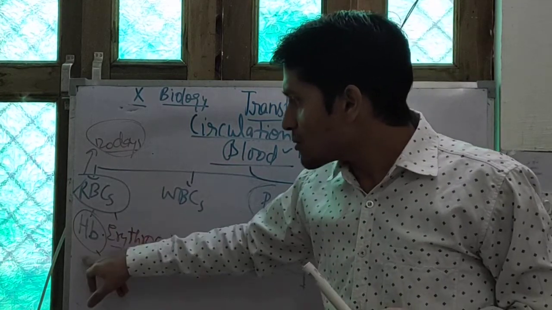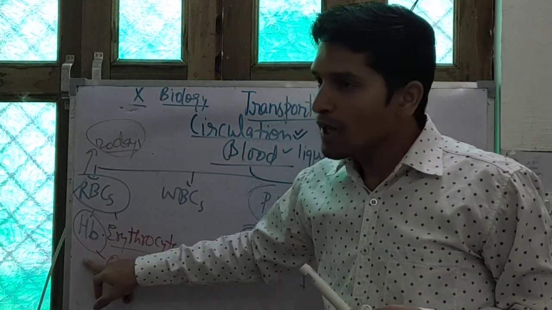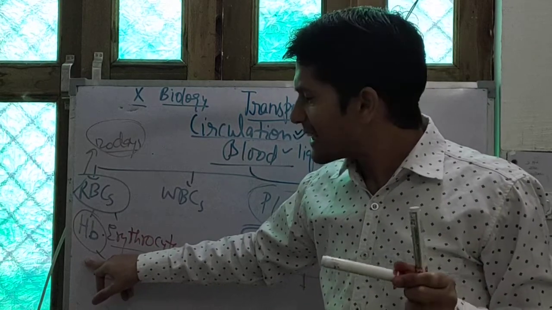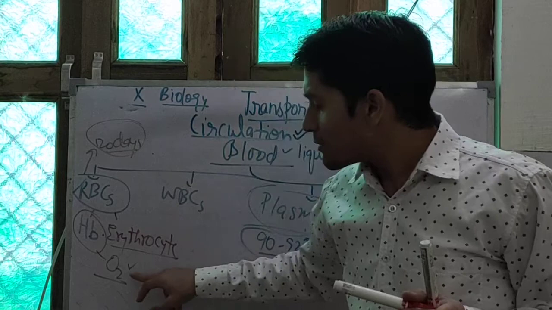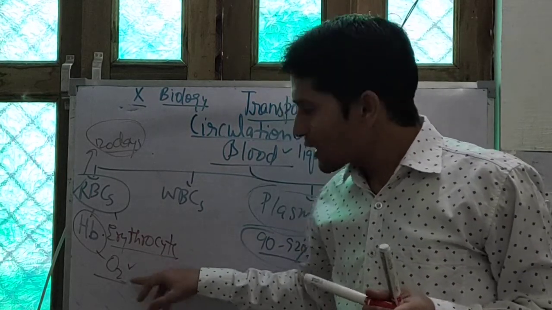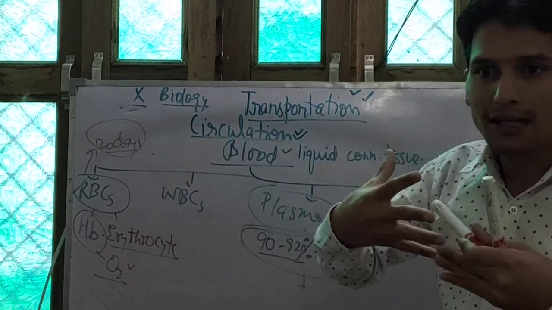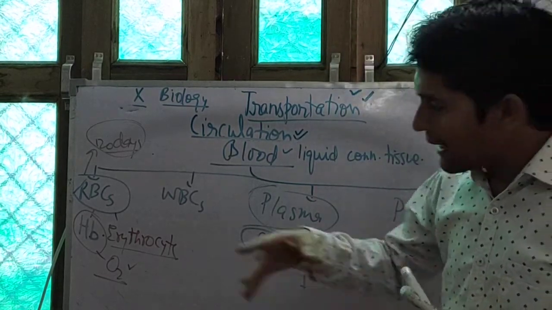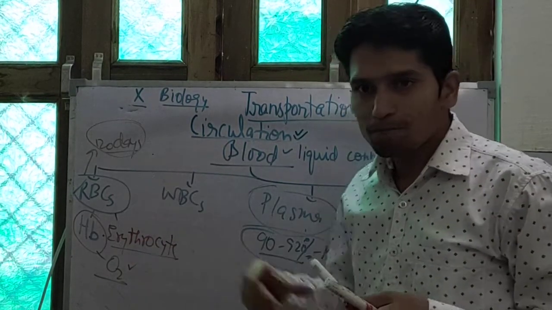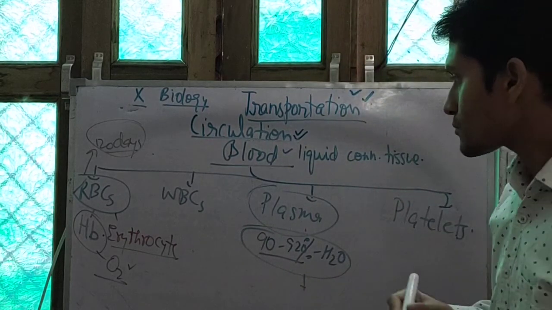Actually hemoglobin combines with oxygen and forms oxyhemoglobin, and oxygen is transported in the whole body.